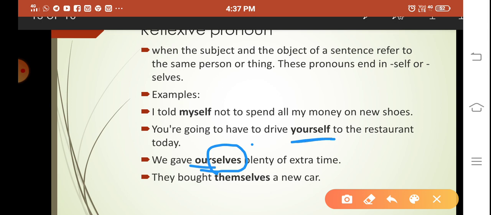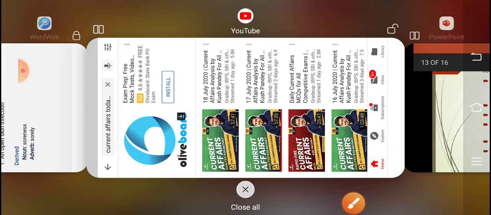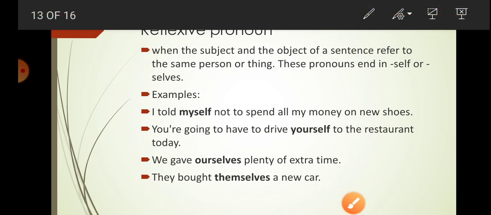Your is a singular form, that is why self is used there. We gave ourselves plenty of extra time, and it is used in the objective form. We gave ourselves. There is no other person. The subject and object of the sentence refer to the same person, that is, we. They bought themselves a new car.